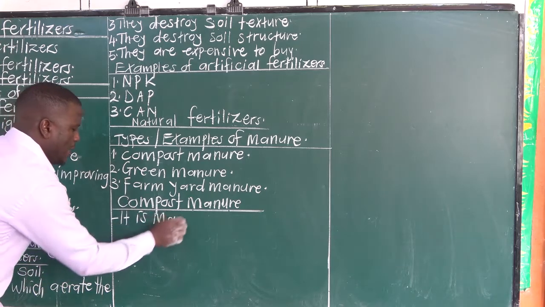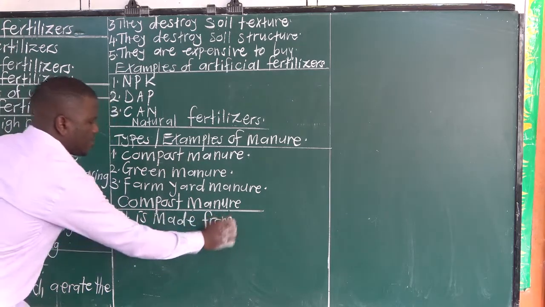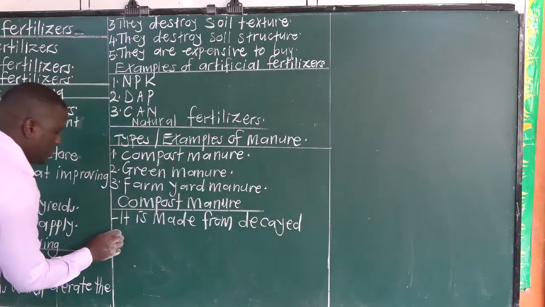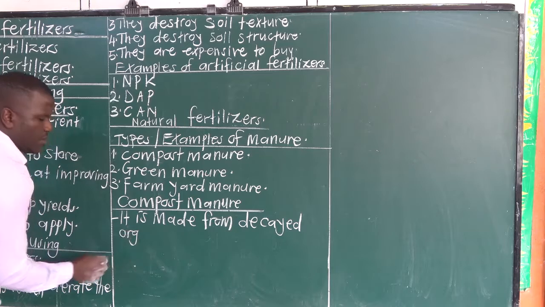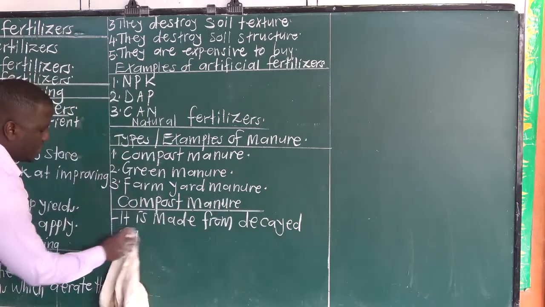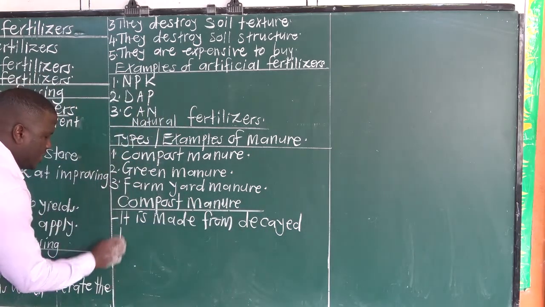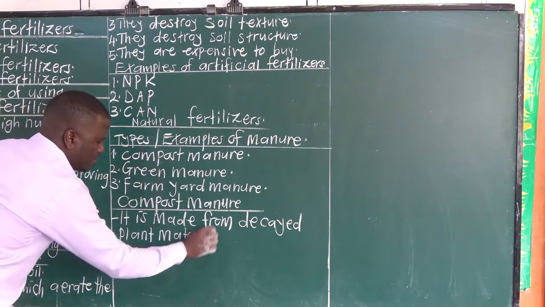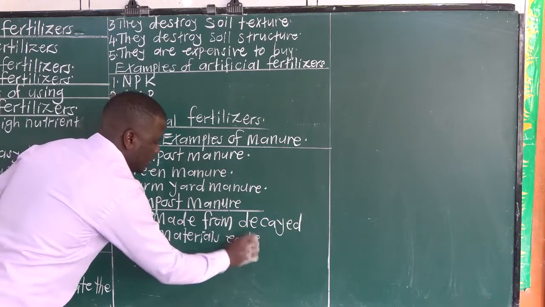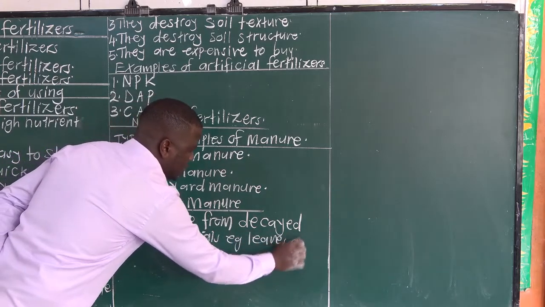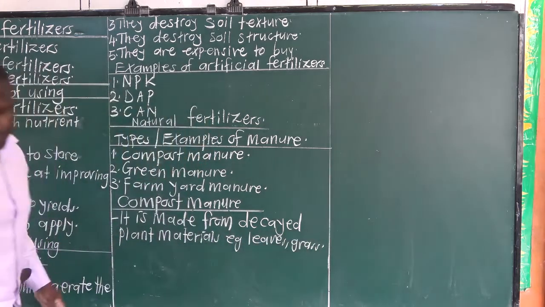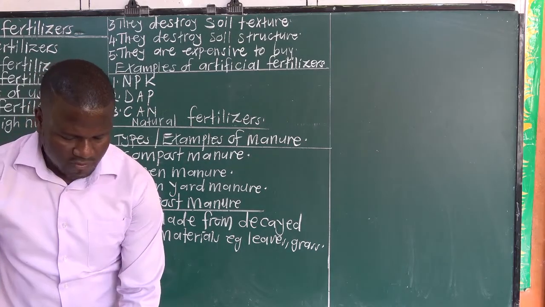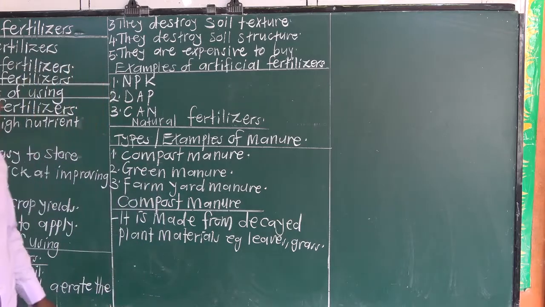It is made from decayed plant materials, for example leaves, grass, and so on. Then we have maize stalks and so on. So all those are some of the things that are used to make compost manure.